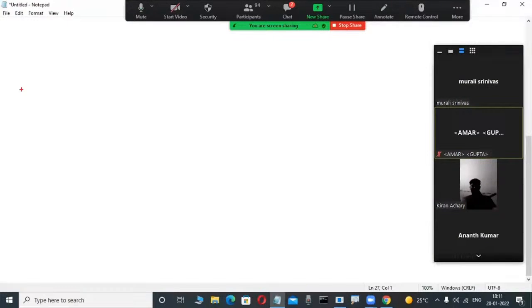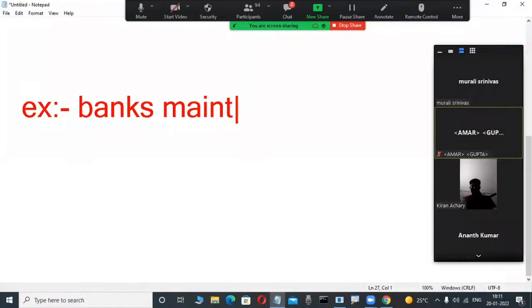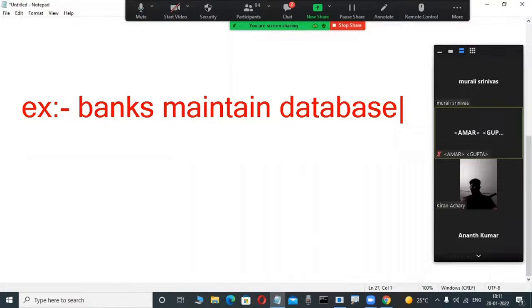For example, so many applications are there. One of the applications I'm taking: you take a bank. Banks maintain databases. What is the purpose? They maintain a database for storing something. Observe it here. Suppose account holders deposit some amount. You are also depositing some amount. Your details, your name, address, phone number, your balance, your account number, these details are important to store permanently. That's why when account holders or customers deposit some amount, they want to store those details permanently.